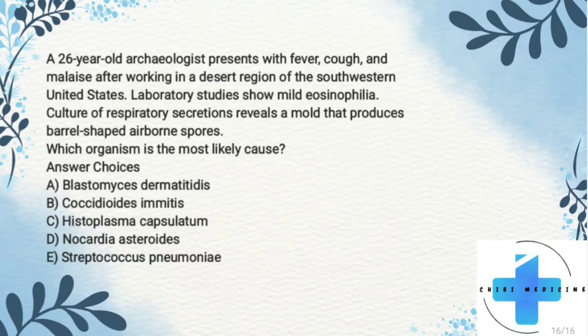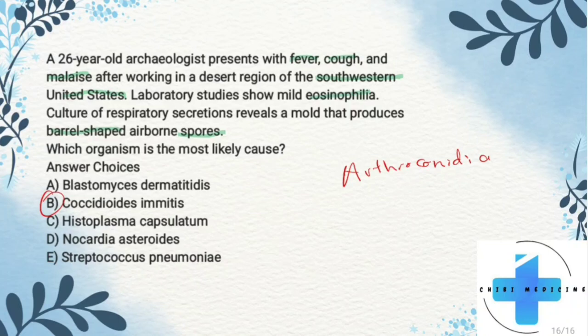Okay, so for this, it's important to note the symptoms, obviously: fever, cough, and malaise, and where the person is. So southwestern United States, or sometimes they can throw in California there, right? The person has eosinophilia, so it should at least point you towards what kind of organism it is. It gave the shape, the barrel shape of airborne spores. So this is actually referred to as arthroconidia. Arthroconidia. All right. So here we're talking about Coccidioides, right?